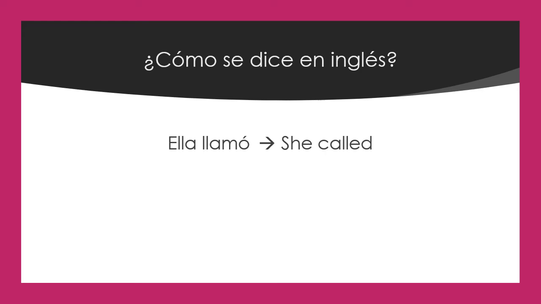They do not. So I haven't used a masculine form here. That doesn't exist. Okay, ella llamó is the preterite tense, and it means she called. Yo compré. What does that mean? It means I bought.